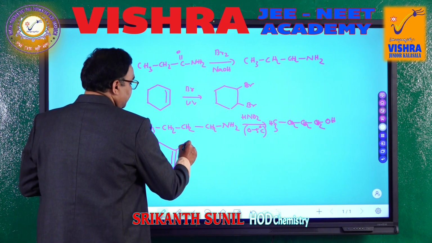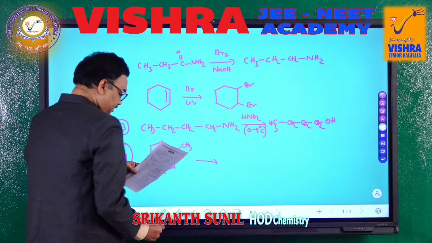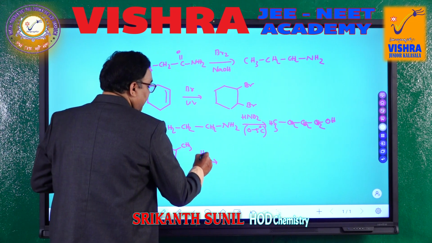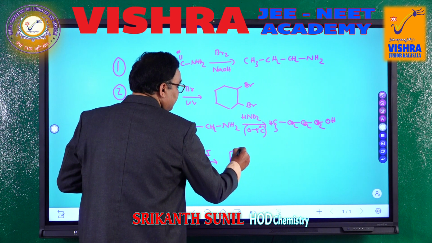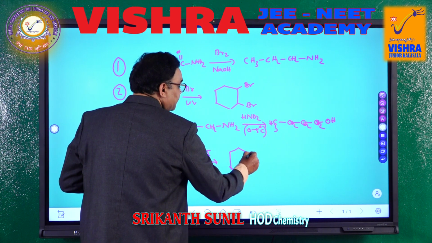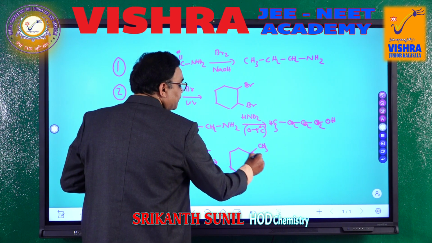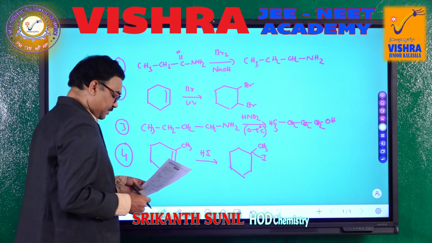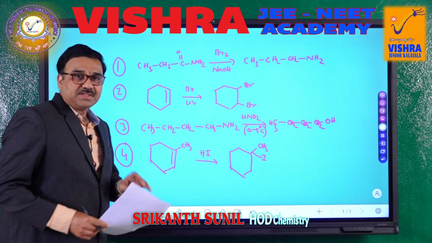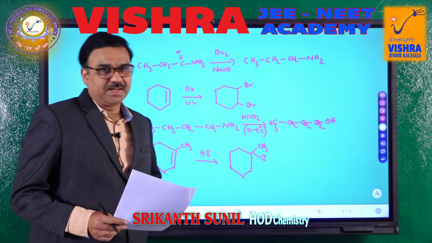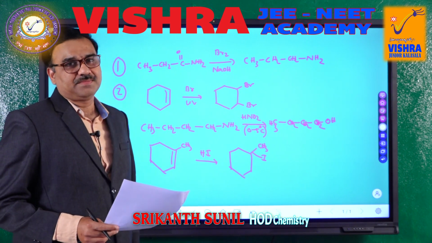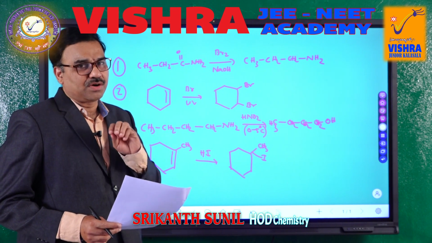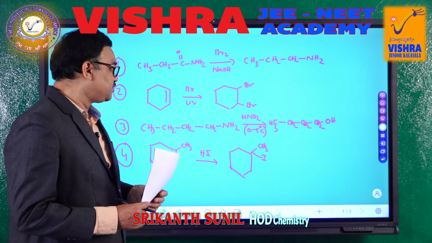We will have CH3 here, and to this we are adding hydrogen iodide, and then we will get the compound like this. So, these are the four options that we are giving for the second one. The question is, which of the option is correct? There are three options which are wrong and one is correct.